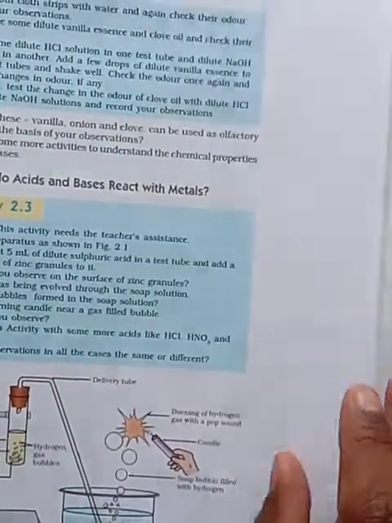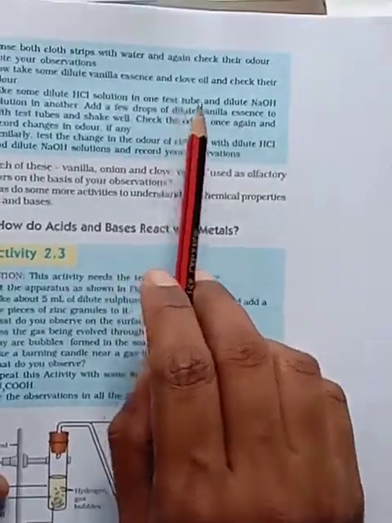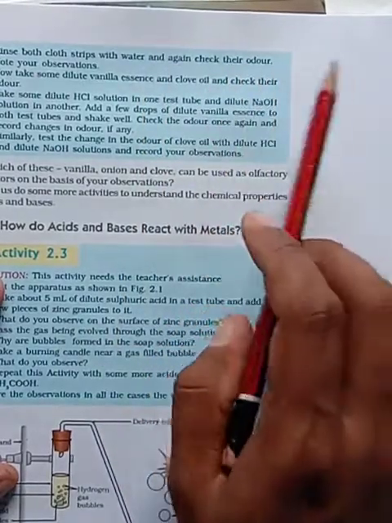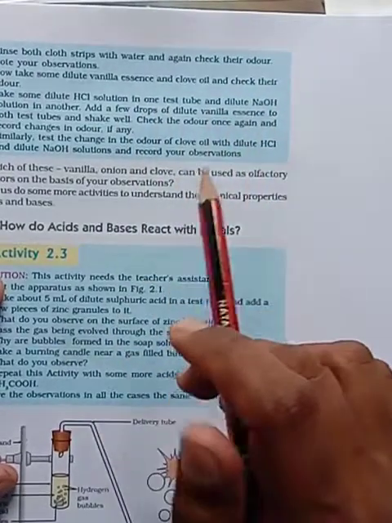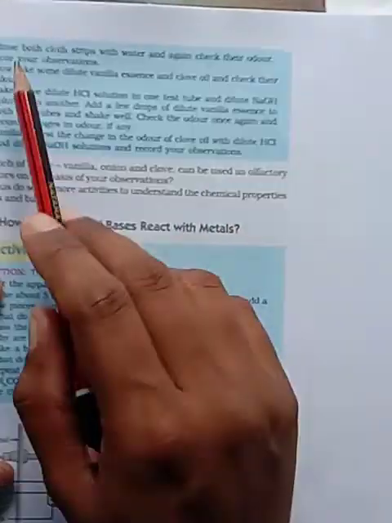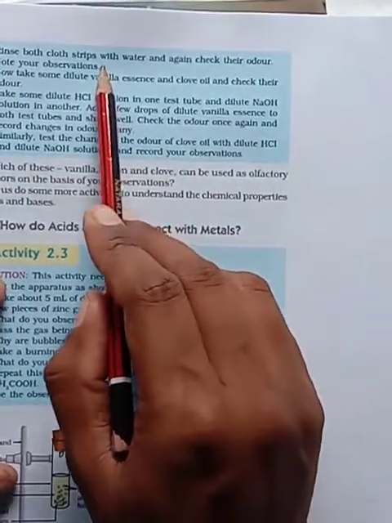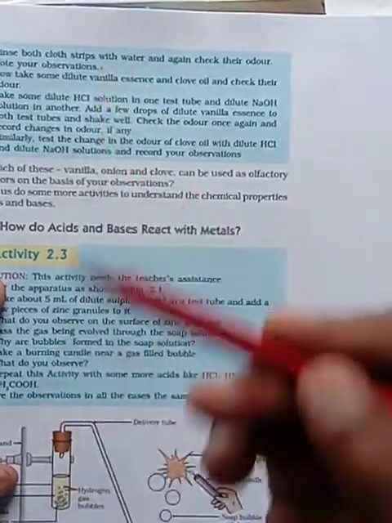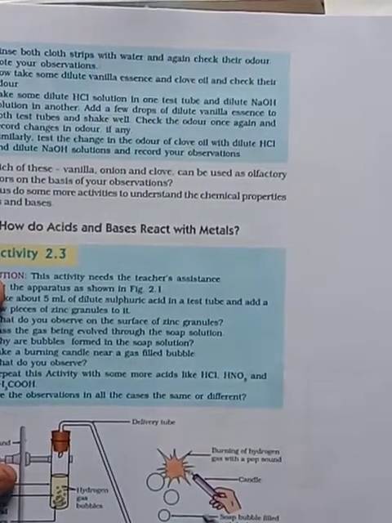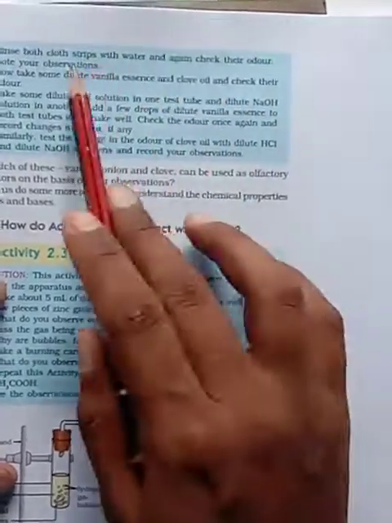Next, dip both the cloth strips in water and again check their odor. Later, smell both the strips. There again the odor changes. Note your observation. So it means before adding acid you should note the odor, and after adding acid or base you should check that odor again, it will change.